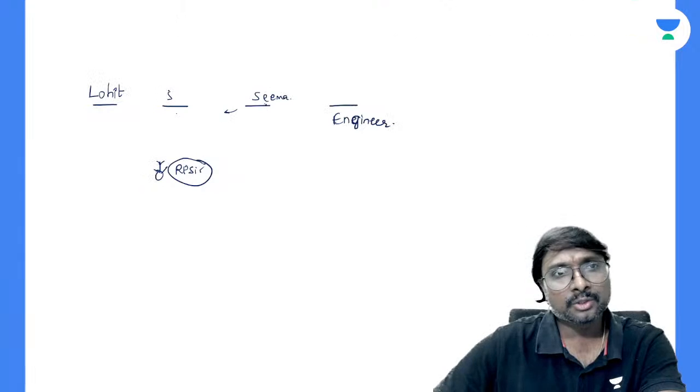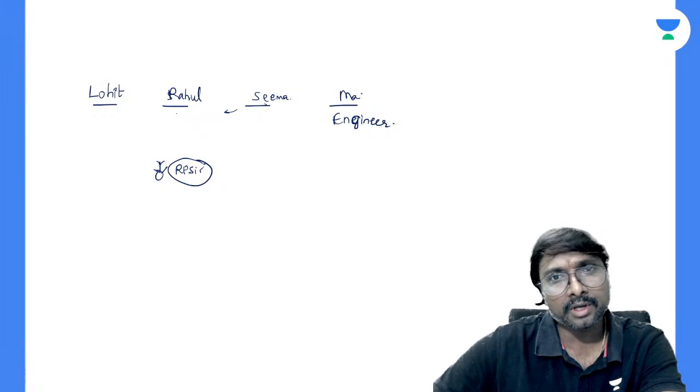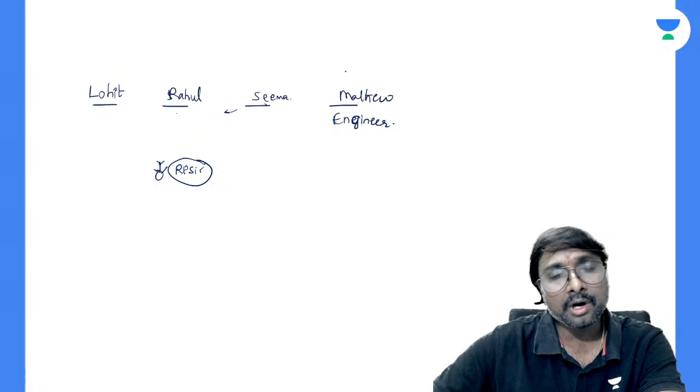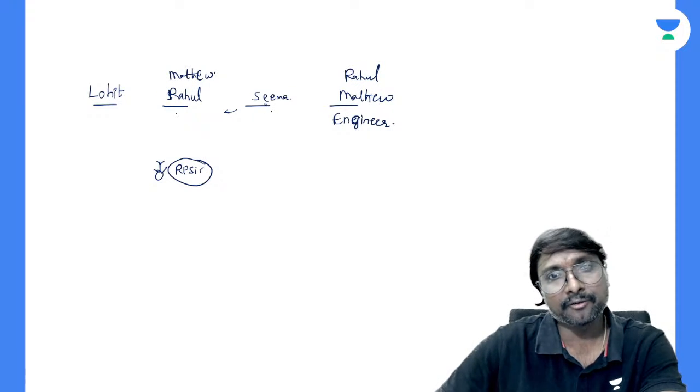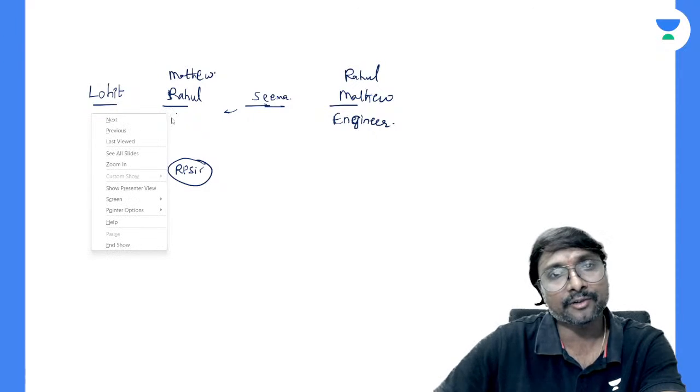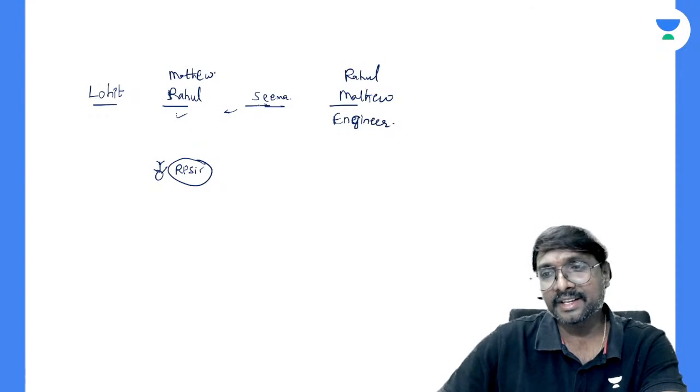Either Rahul or Matthew should come here. If you are taking Seema here, on the right-hand side there will be a doctor. Now tell me, is it correct?